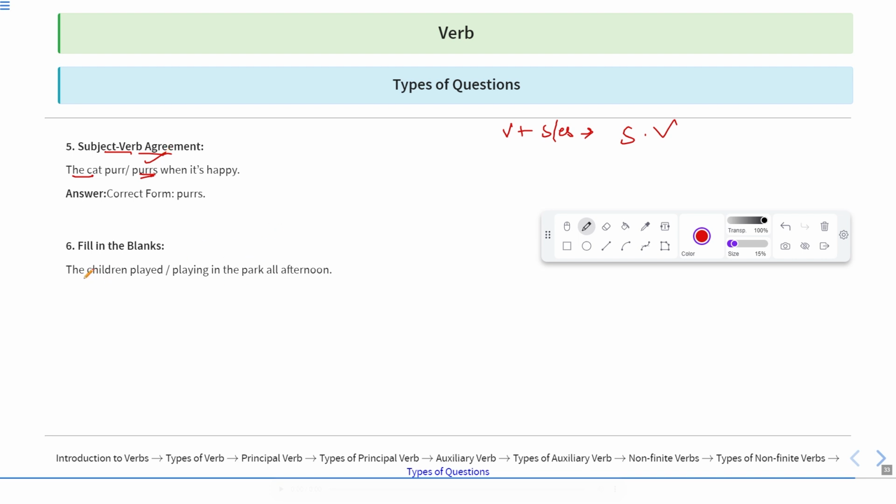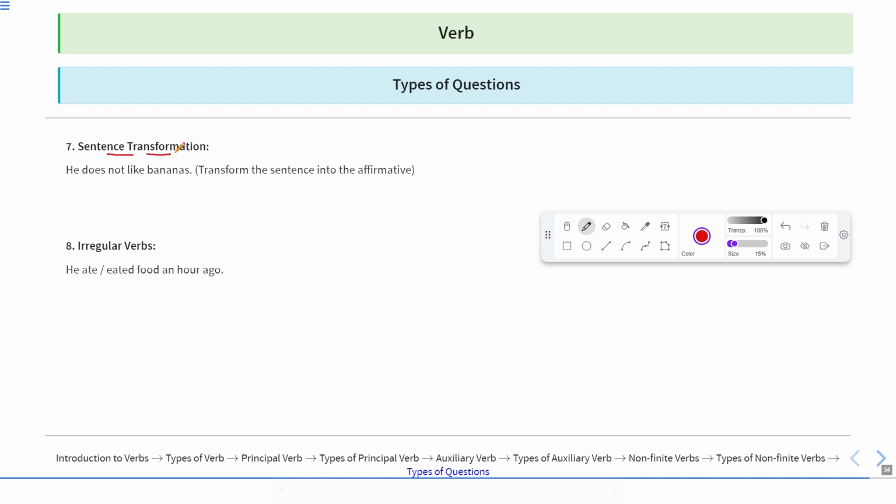Now fill in the blanks. You can be asked about fill in the blank. "The children playing in the park all afternoon." So they have played. The children played in the park all afternoon. Okay. So this is how we can write the sentence.